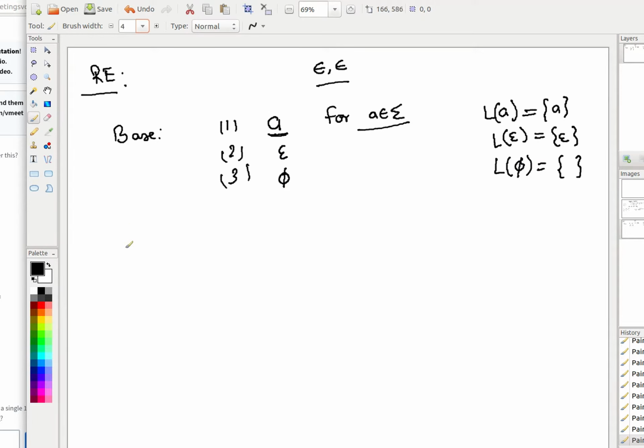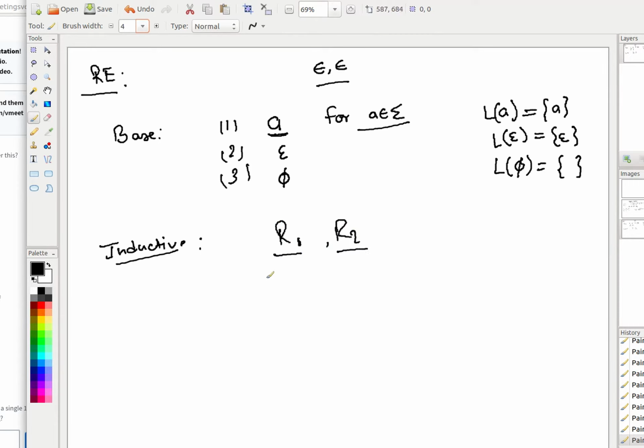And in that case, when you go to the next, the inductive step, in induction we always say that we already know some regular expressions up to n minus 1 operations. So let's say that there are already 2 regular expressions R1 and R2 given to you, which are known to be regular expressions.